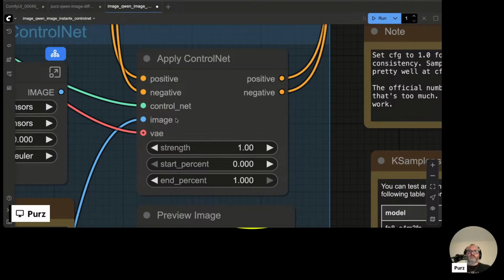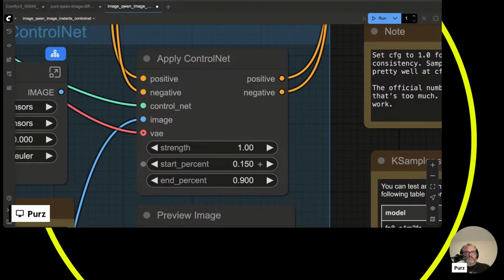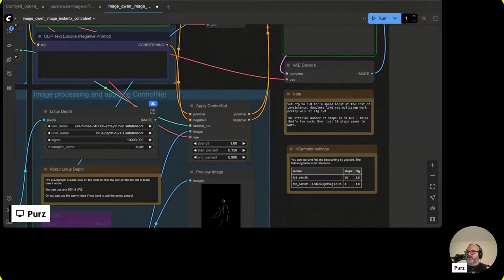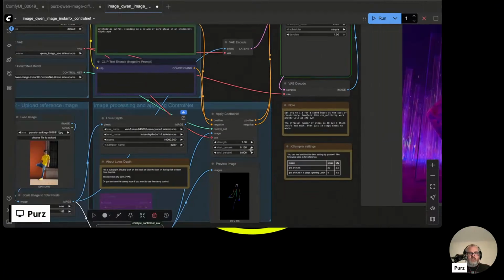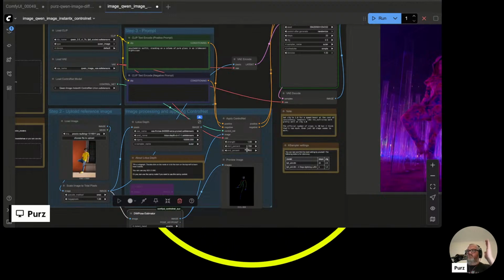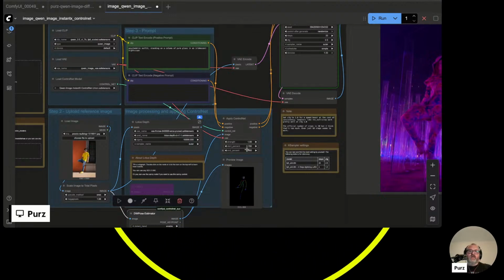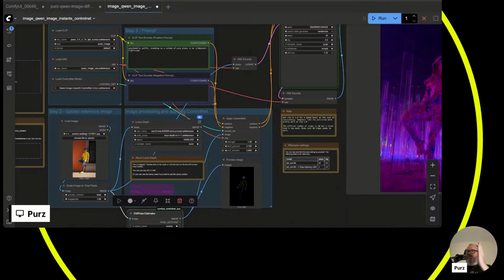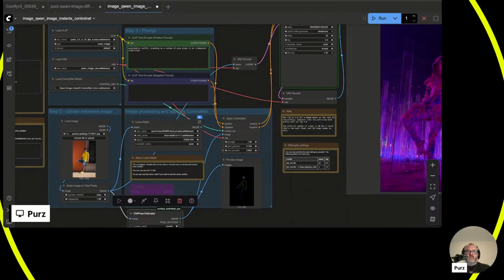Yeah, let's try. We'll do 0.9 on the end percent, and we'll actually give it a little more area to dream at the beginning. Then it's gonna start, and then it's gonna catch on about like 15% of the way through the run, and then let go 90% of the way through the run. So the lower you put the end percent, the sooner it's gonna stop using control net, and the later you put your start percent is how long it's gonna take before it starts doing control net things.